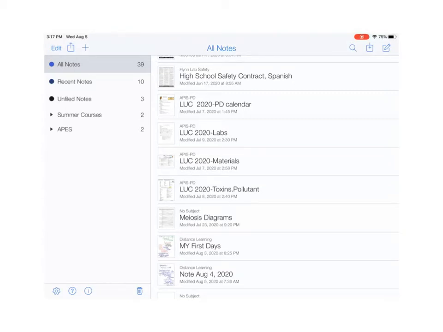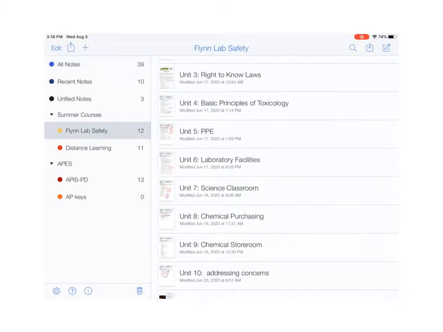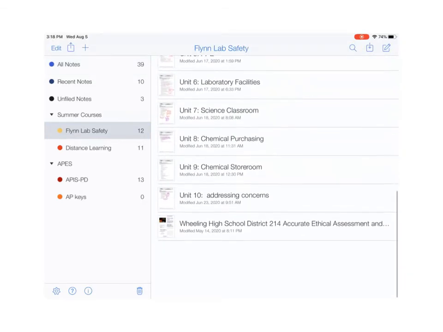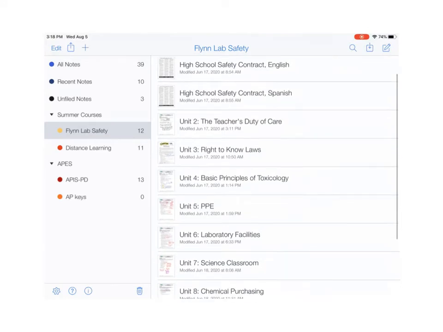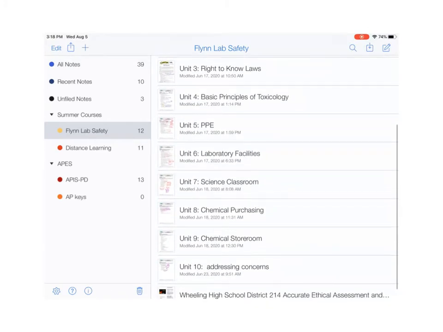Now I have over on the side my courses, all my work in folders. I have one folder for summer courses. This is actually called a divider in Notability. And then I have 2 subjects underneath summer courses. I also have APES right here for one of my courses, and I have 2 subjects underneath APES. If, for instance, I needed something that was in my lab safety, all I would need to do is touch it, and now only the work for Flynn Lab Safety shows up. So I'm going to show you how to set this up for yourself.